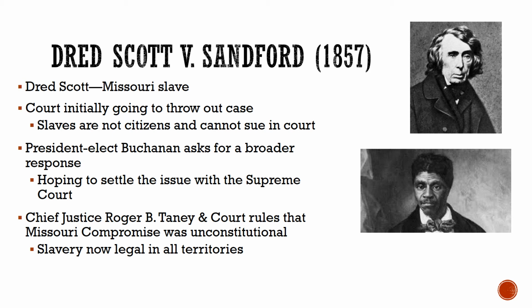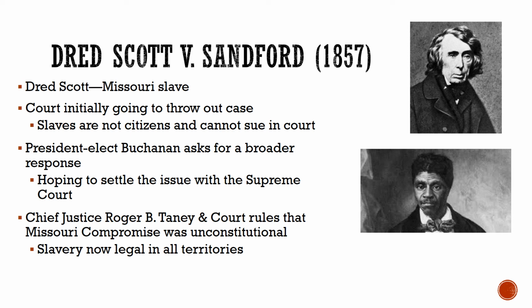So on March 6th, 1857, Justice Taney argued that Dred Scott would not have won his case even if he had been a legal plaintiff, because his residence in the Wisconsin Territory established no right to freedom because Congress had no power to prohibit slavery there.